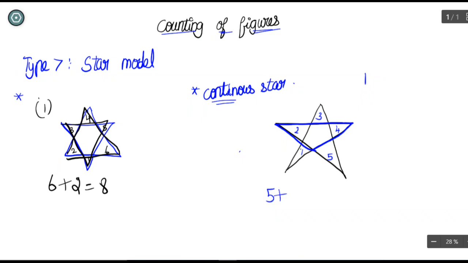And look at this second point. This is a triangle. So this is the second triangle. We are adding another one. So look at this third point.